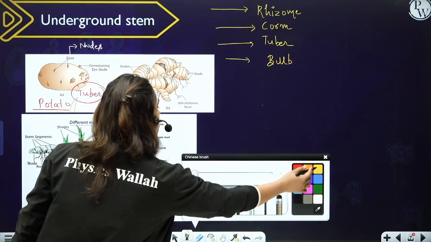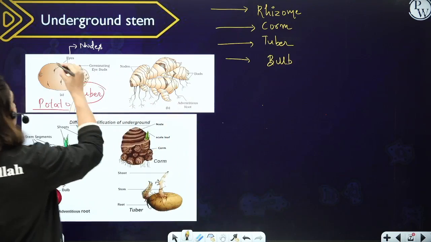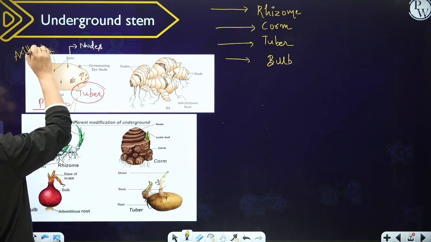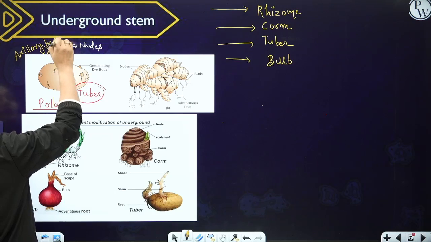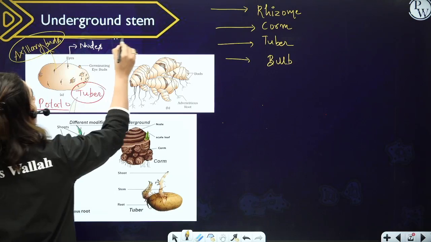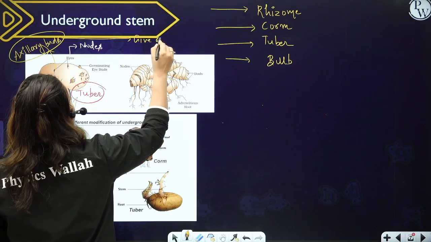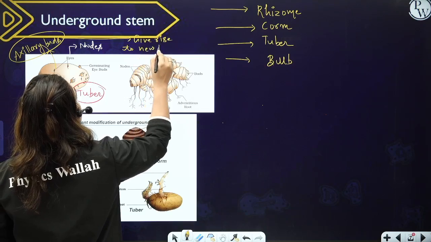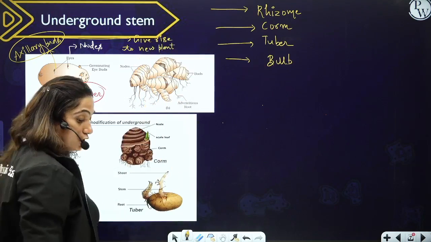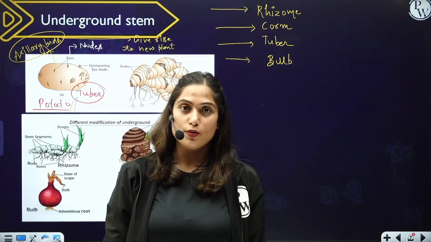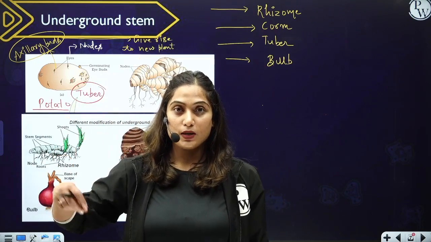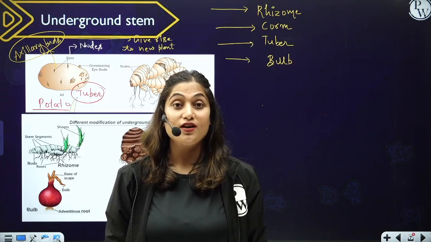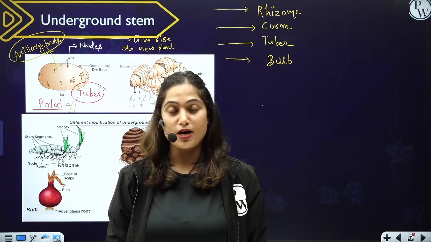And on these nodes, the potato has axillary buds, and these axillary buds give rise to a new plant.